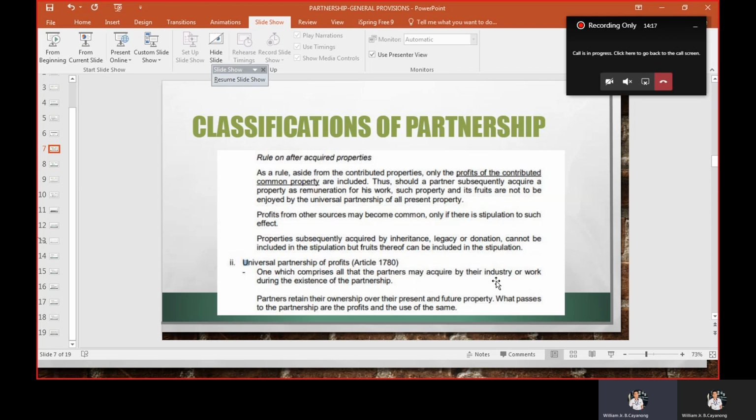Why? Because the ownership of the partner's properties is not transferred to the partnership, but only the use of it is transferred. Kaya yung may-ari ng mga properties is only yung mga partners pa din. What is transferred is yung profits by reason of the industry, and the use of the thing.